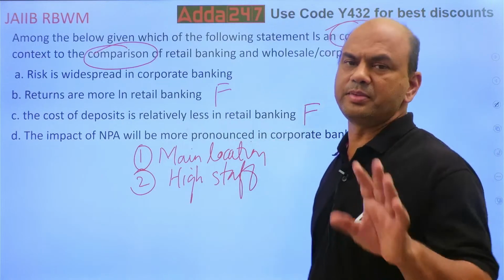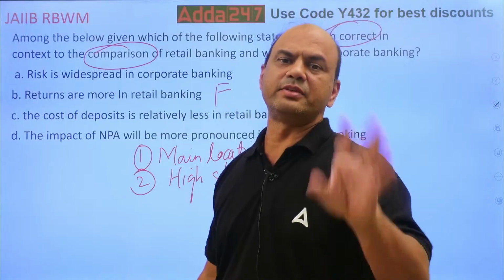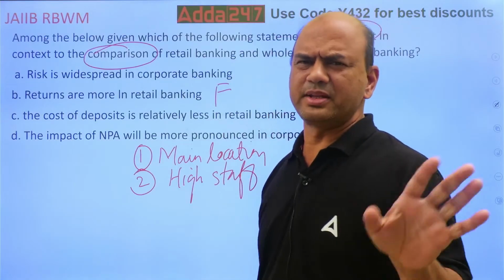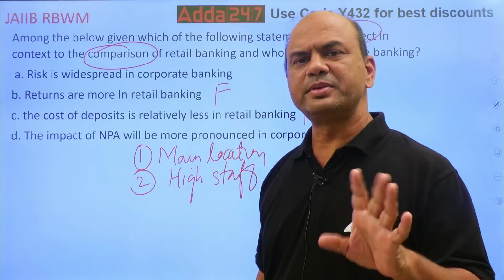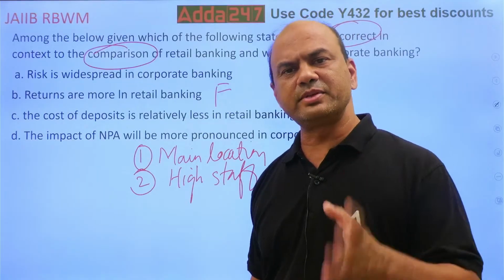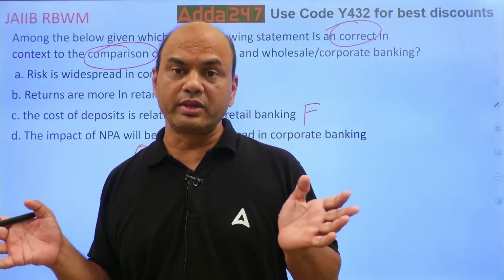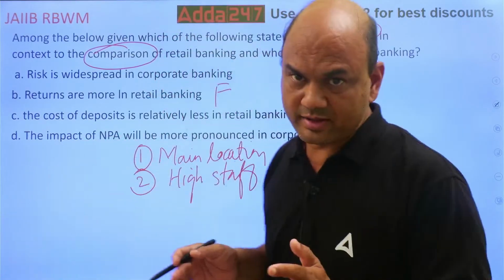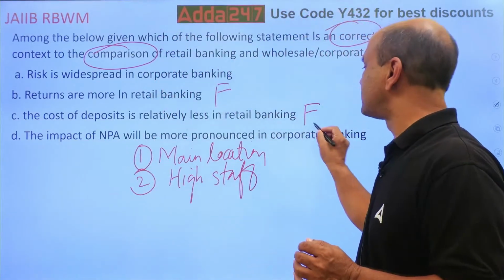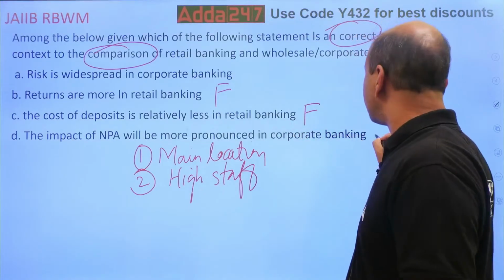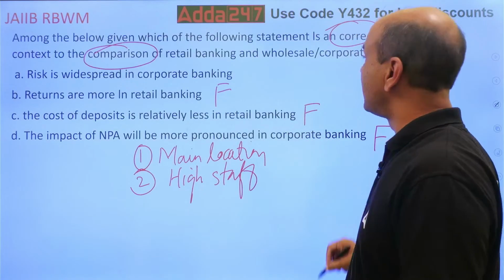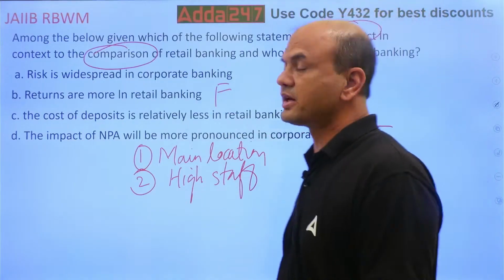Suppose there is an NPA, let's say I have an NPA of 7%. Example I am giving. 7% NPA means that it will be divided and will have an impact on the whole bank. It won't be only on the separate corporate banking. So it will be the whole bank, right? And this is right: risk is widespread in corporate banking.